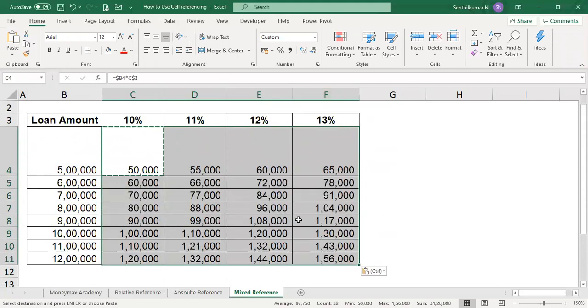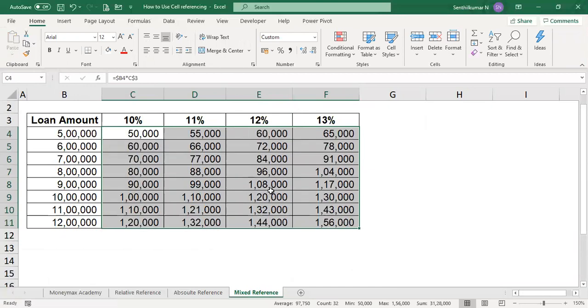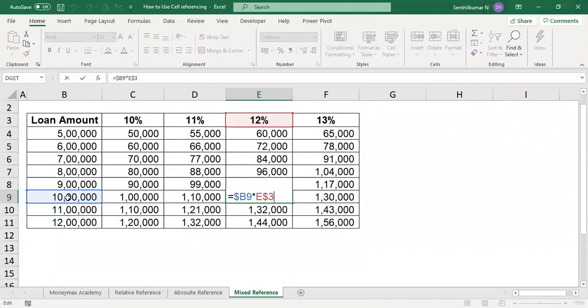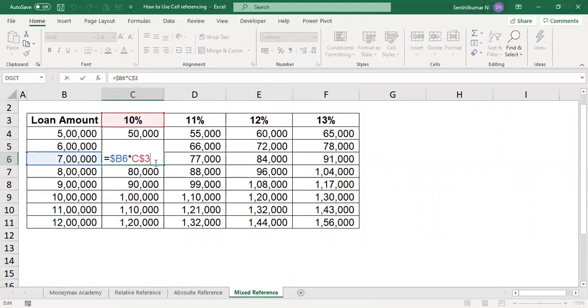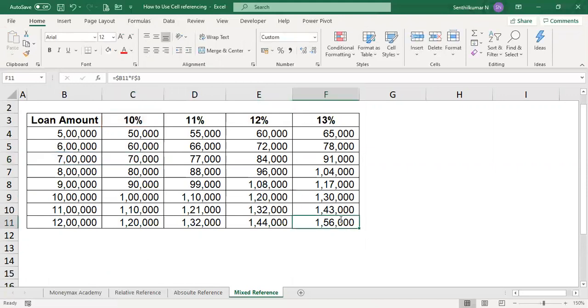If you want to cross check, you can. If you type here 10 lakhs, the percentage is correct. If you type here 7 lakhs, 10%. If you type here 12 lakhs, 13%. This is the example.